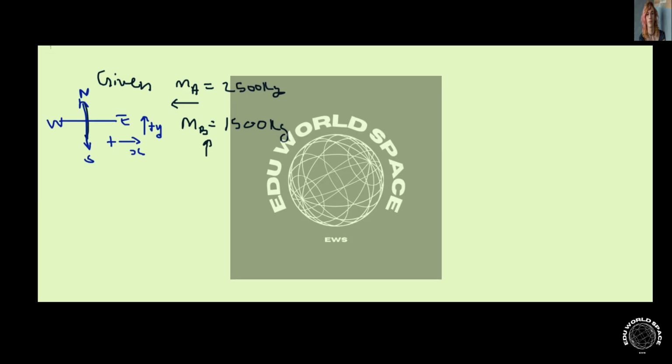The pickup truck MA is traveling at a velocity, excuse me, VA, that happens to be 14.0 meters per second. And then the sedan is traveling at a velocity that happens to be 23.0 meters per second. So that's the information we're given.